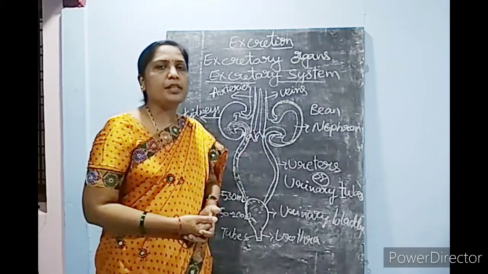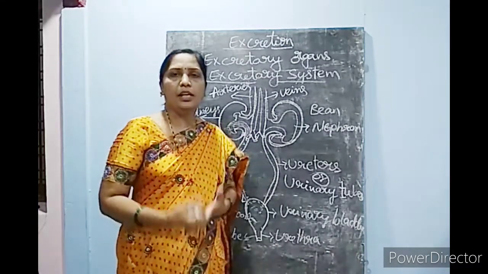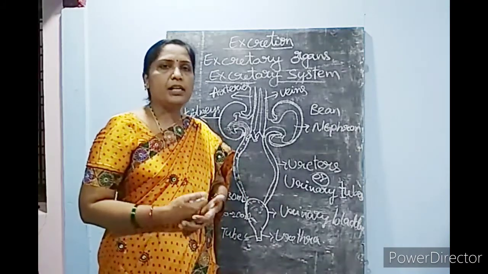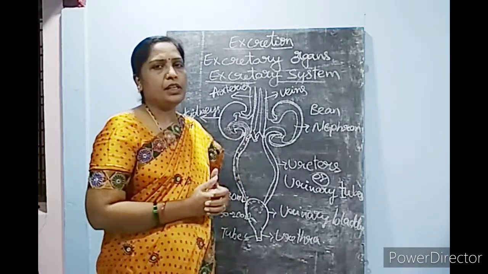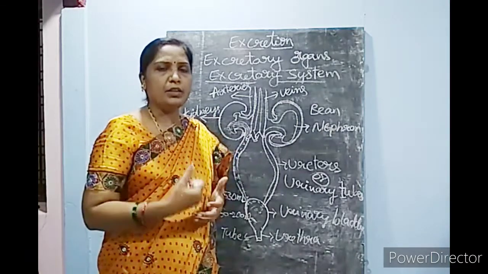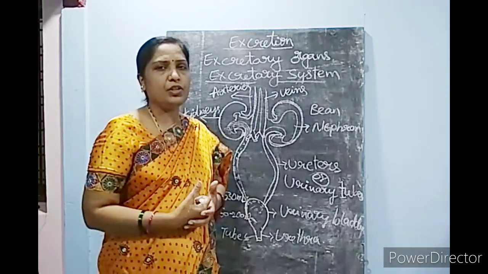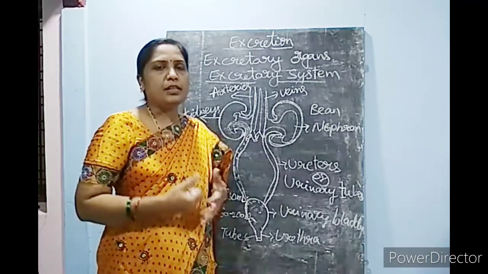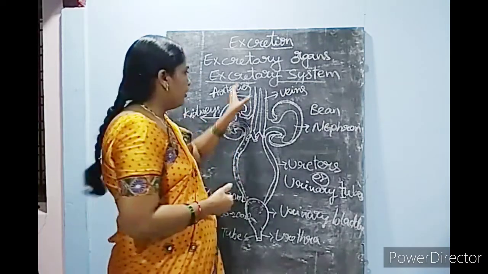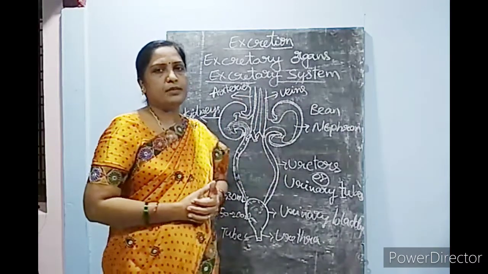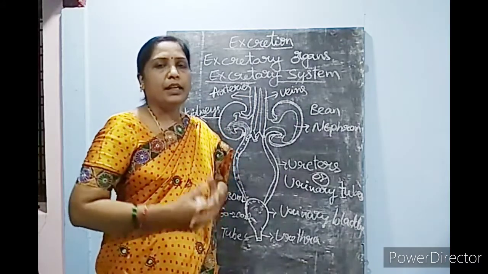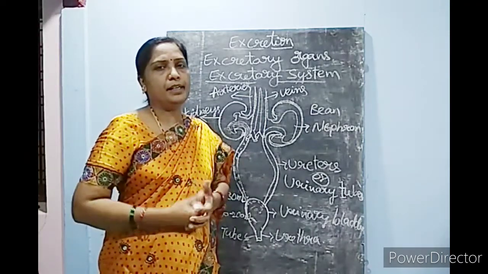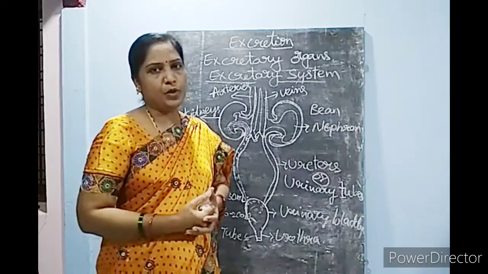Now sometimes kidneys fail. You might have heard of kidney failure in many people. When the function of the kidney is disturbed and the kidney does not work, that leads to kidney failure. In such cases, this whole process that the kidneys do can be done outside the body.